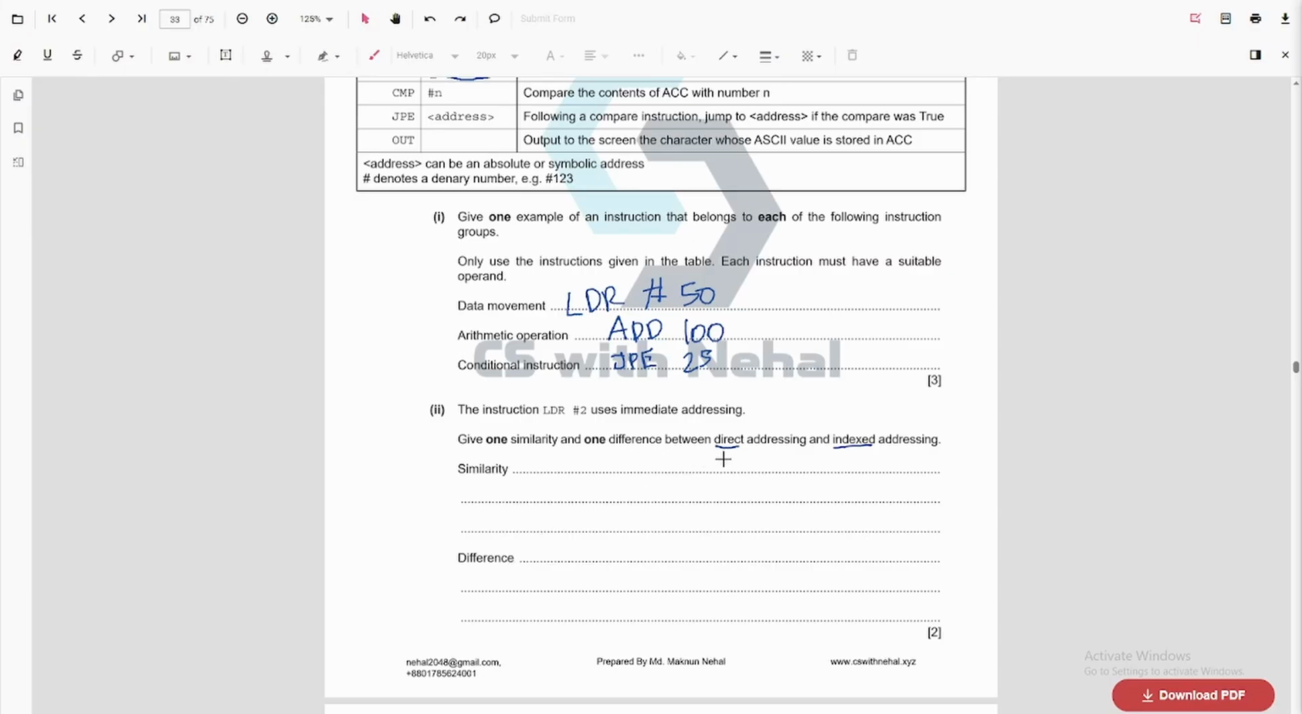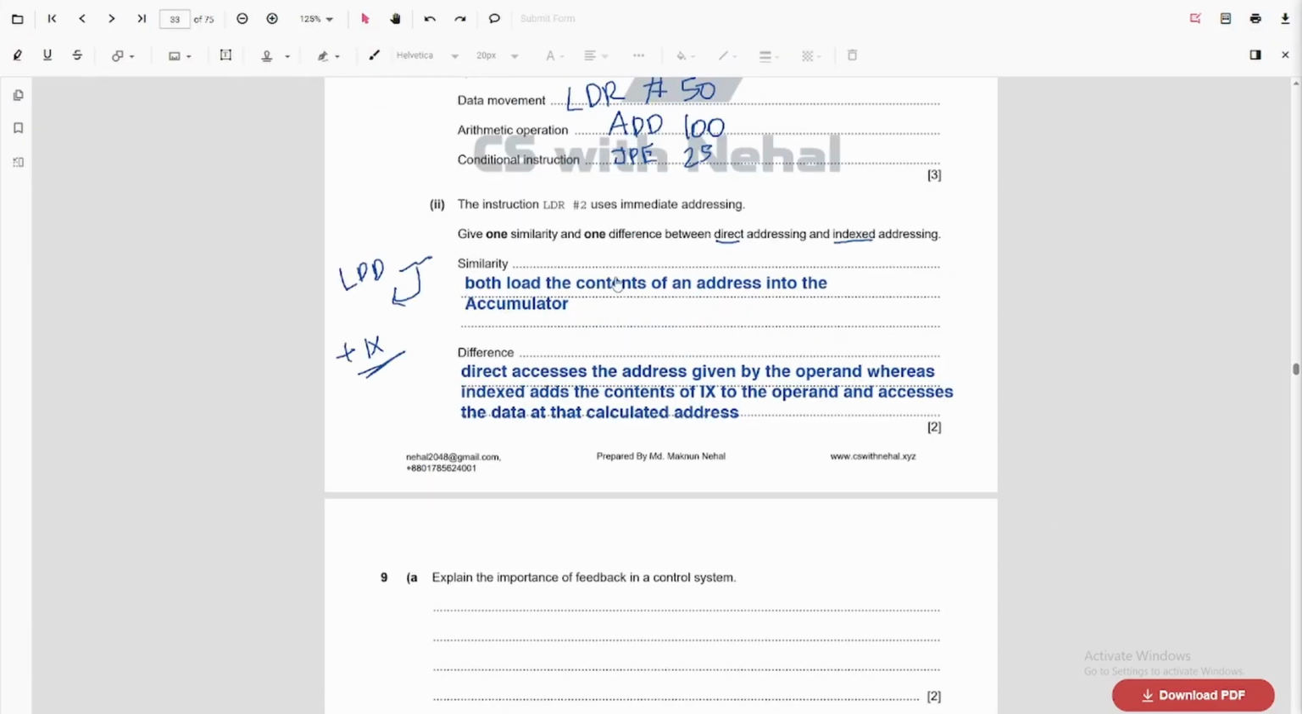Here, the difference is direct addressing uses the address that is given by the operand, right? So let's say if I have LDD something, I am loading data from this address. But when I use indexed addressing, I will add the value with the IX. This value will be added with the IX, and then the address will be returned. So we need to write this in words. So this is the answer.